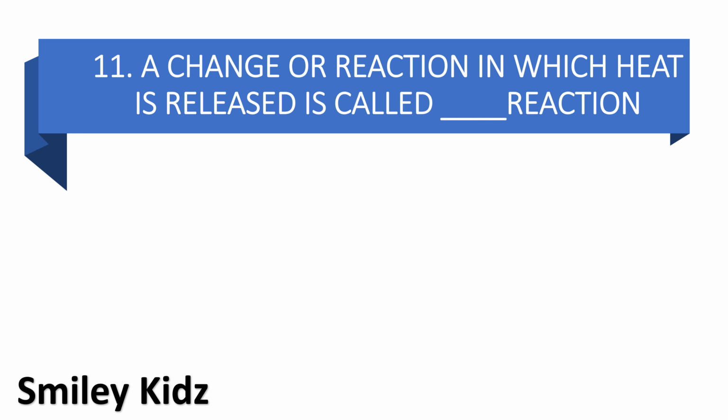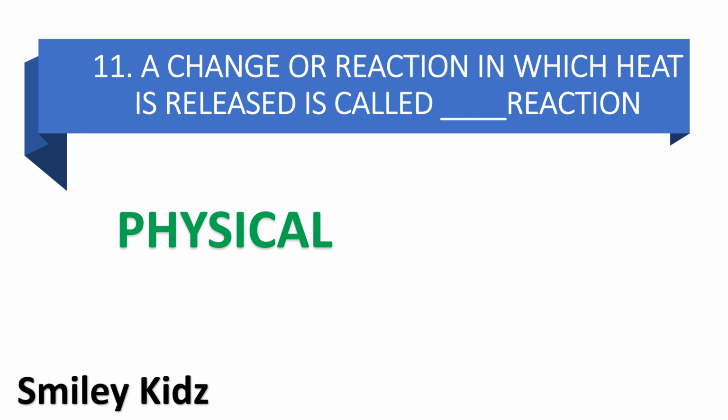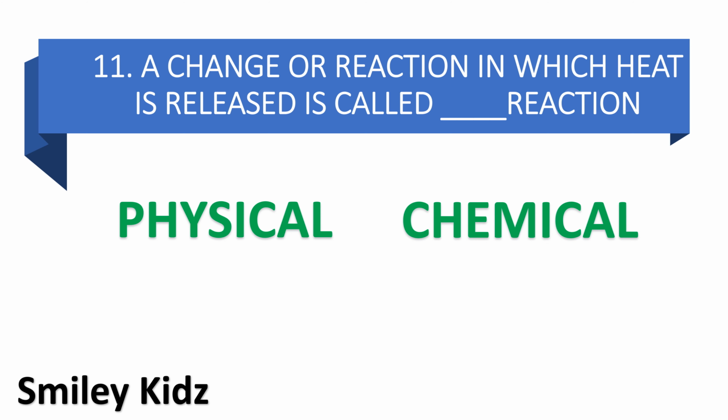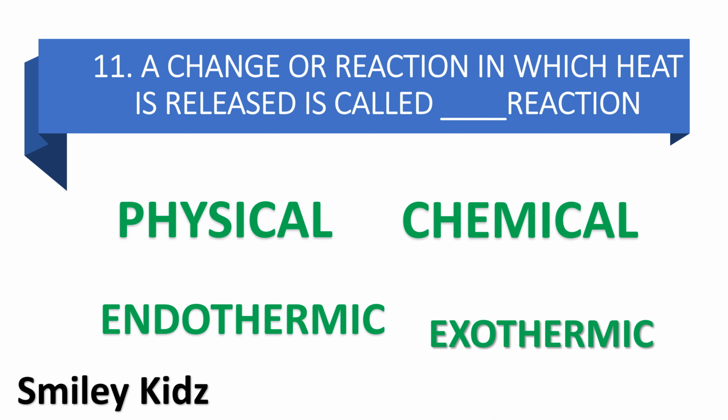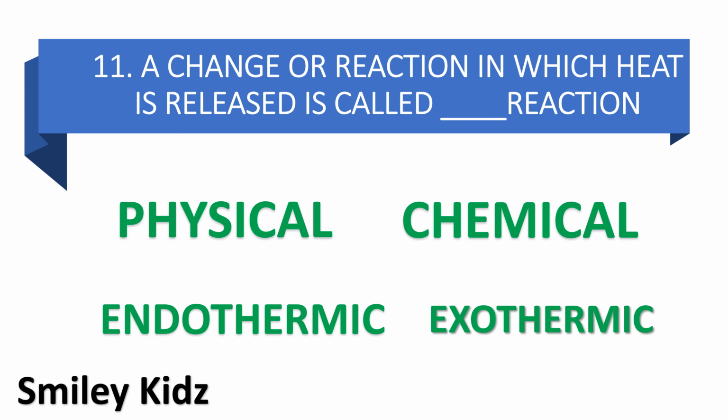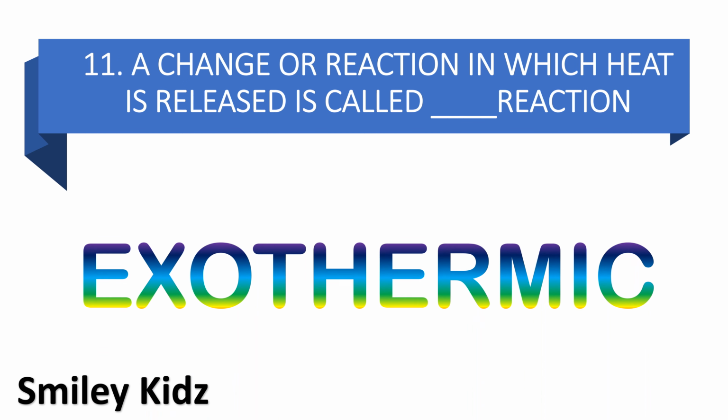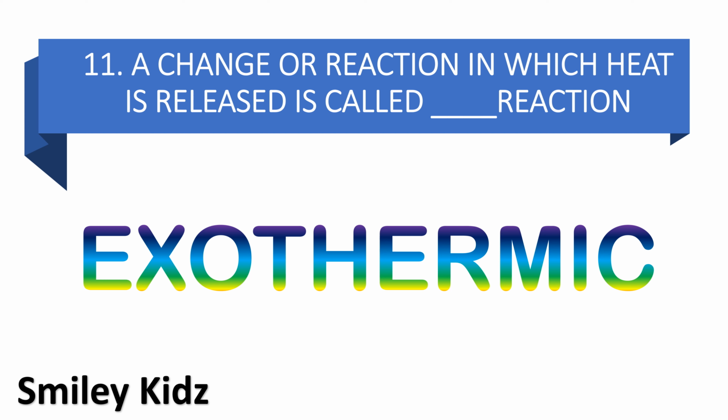Moving to question number 11. A change or reaction in which heat is released is called dash reaction. Option A physical, option B chemical, option C endothermic, and option D exothermic. Your time starts now. Your time is up. And the right answer is exothermic. A change or reaction in which heat is released is called exothermic reaction.